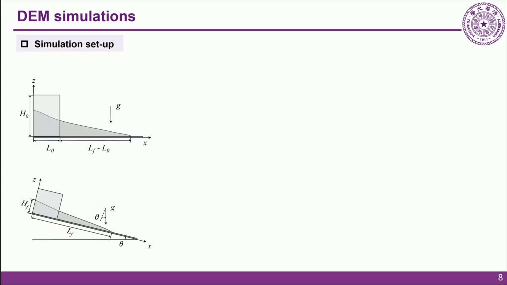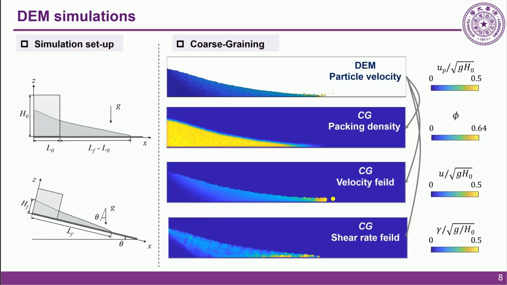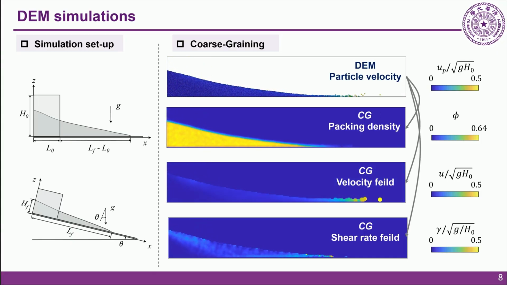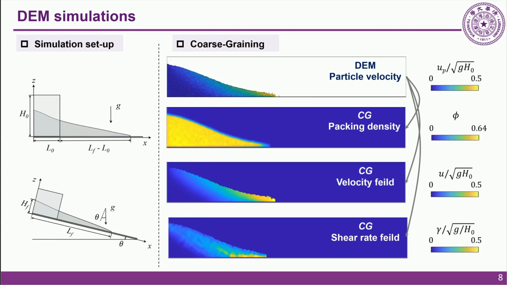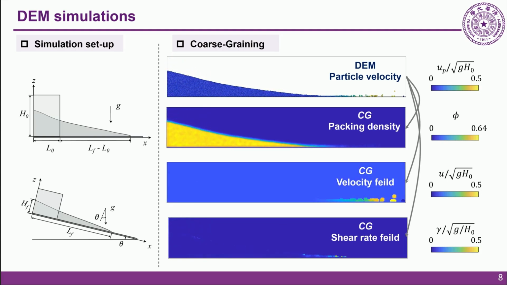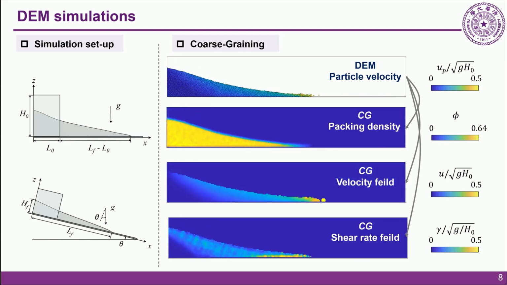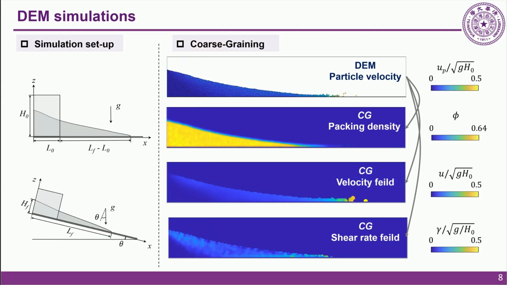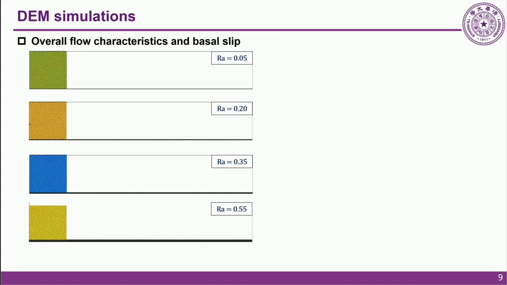using the DEM method. However, DEM only gives us discrete particle data, so we applied a coarse-graining method. It smoothly translates individual particle information into continuous fields, which is the foundation for deriving our new boundary condition.